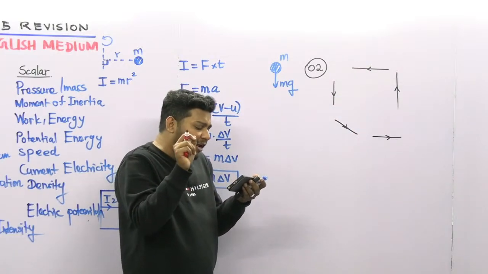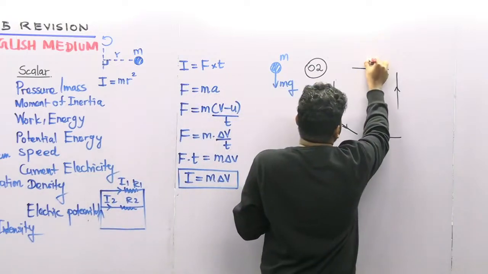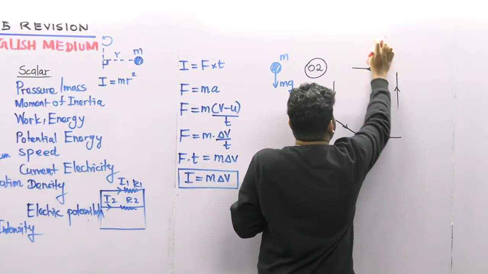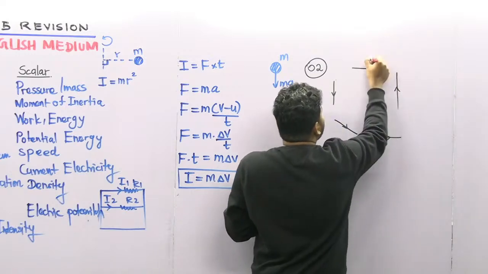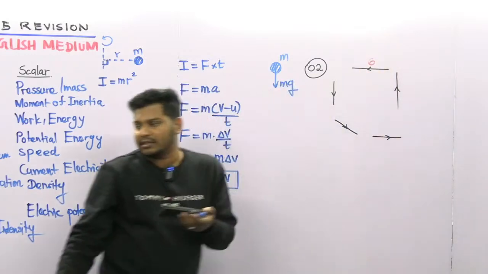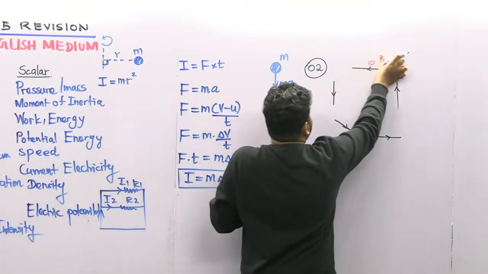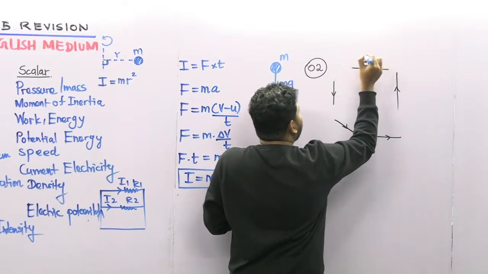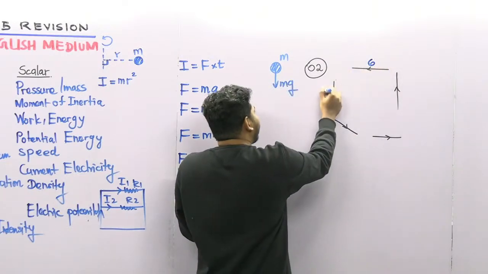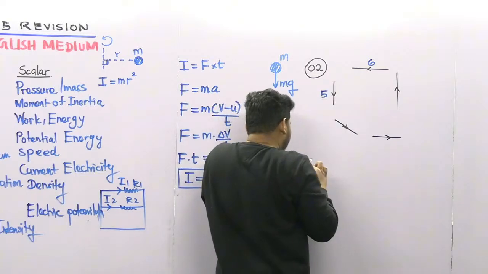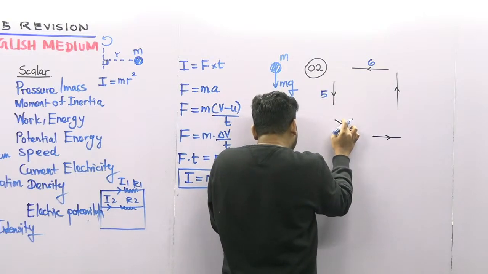There are 5 and 1, so 6 squares. So the magnitude of the vector here is 6, guys. For this one, it's 5.